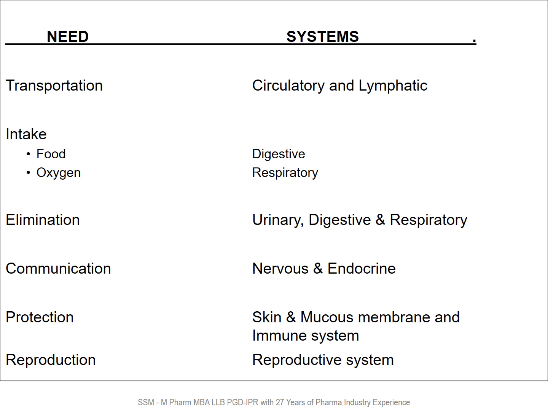So various systems are associated with different needs. For transportation, the circulatory and lymphatic systems are associated. For food intake, the digestive system is associated. For oxygen intake, the respiratory system is associated. For elimination, the urinary, digestive, and respiratory systems are associated. For communication, the nervous and endocrine systems are associated. For protection, skin, mucous membranes, and immune systems are associated. For reproduction, the reproductive system is associated.